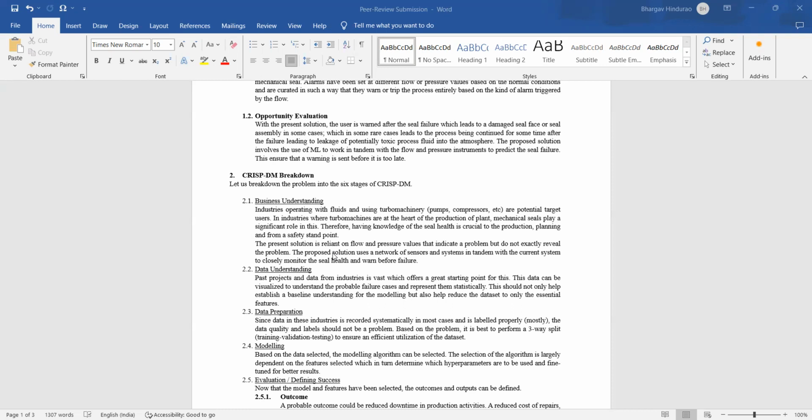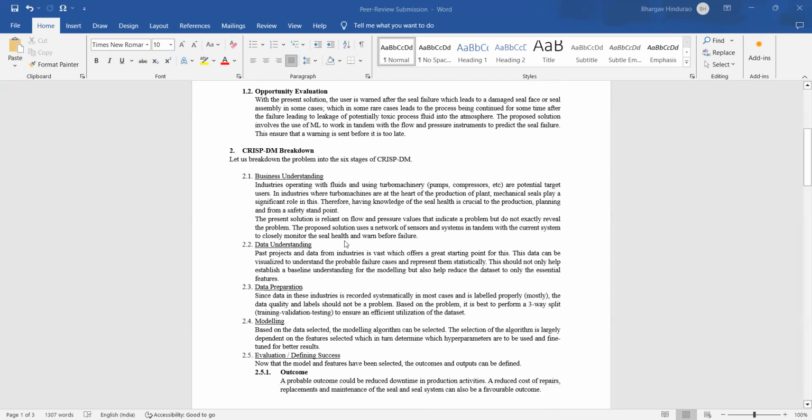So let's break it down into the 6 stages of the CRISP-DM process. The business understanding is that the industries which operate using turbo machinery, or even turbo machinery manufacturers, are target users for this kind of operation. Since these equipments are at the heart of production, they play a key role in these environments.